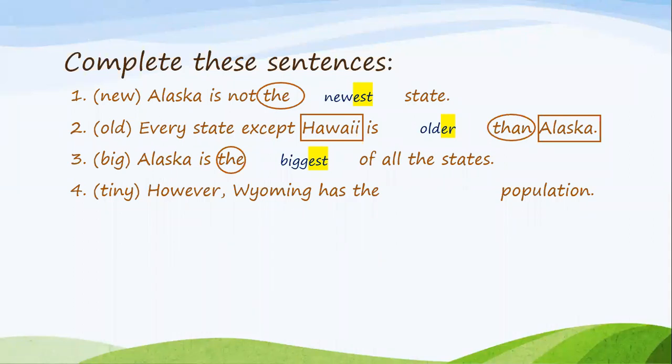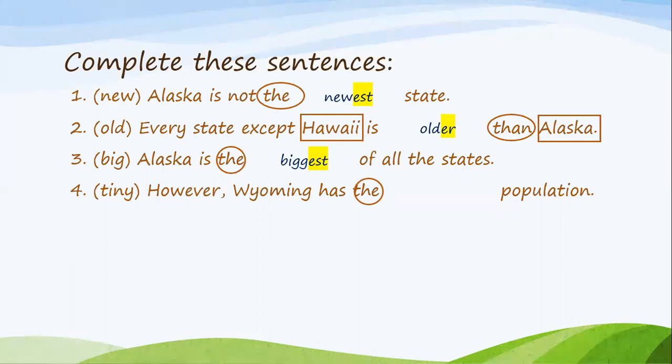Number 4, and our adjective is tiny. However, Wyoming has the blank population, and we have tiny. Let's look at the keyword, the. However, Wyoming has the blank population. Do we say the tinier population or do we say the tiniest population?